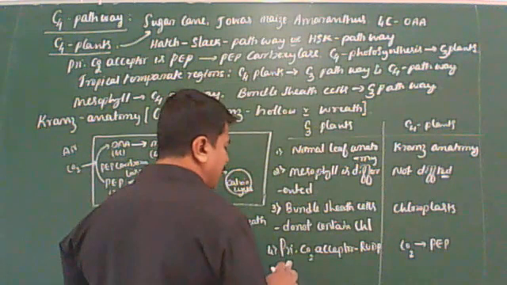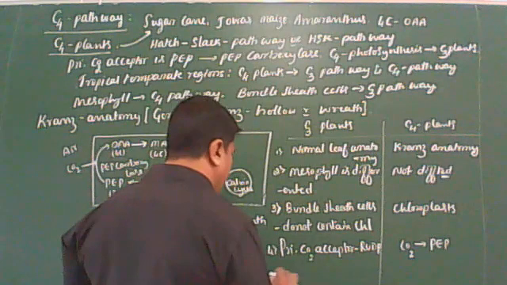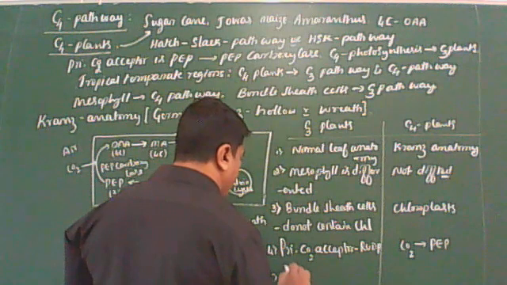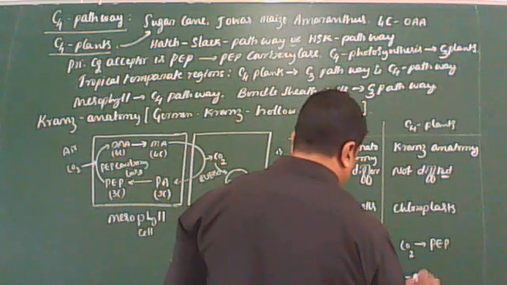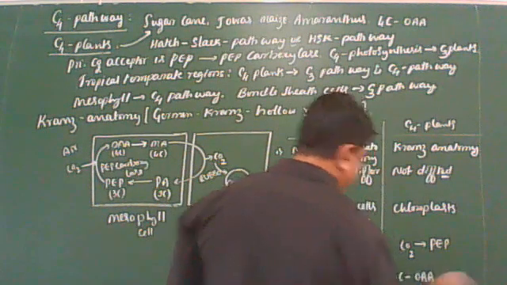Then in C3 plants the first stable compound formed is a 3-carbon compound, that is phosphoglyceric acid. In C4 plants the first stable compound formed is a 4-carbon compound, that is oxaloacetic acid.